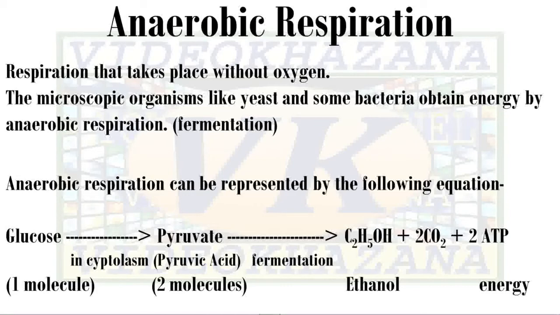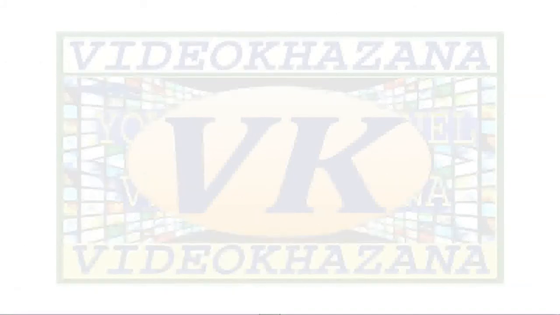This is the anaerobic respiration equation, where one glucose molecule in cytoplasm by glycolysis forms 2 pyruvic acid molecules, 2 pyruvate molecules, and then in the absence of oxygen, fermentation takes place and alcohol, ethanol, carbon dioxide and 2 ATP of energy are released in this process. Means very little energy is produced in this process. The main product of this anaerobic respiration is alcohol, ethanol.